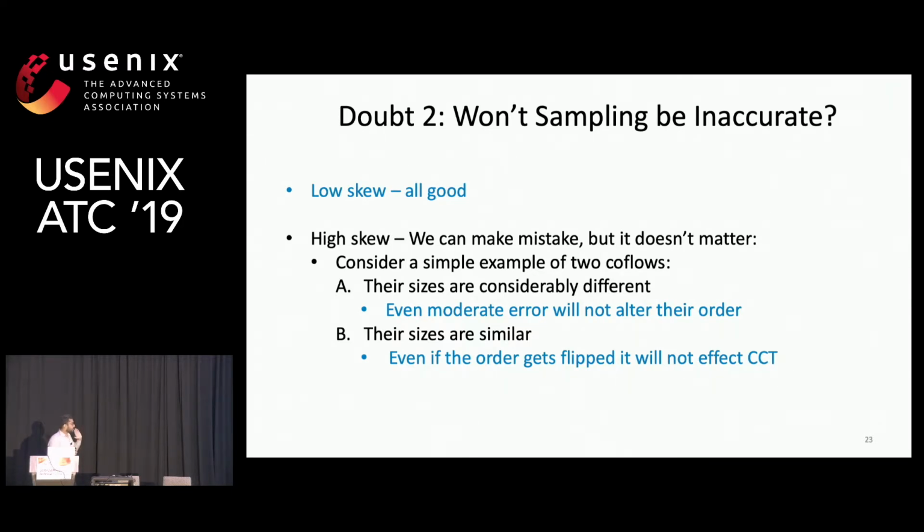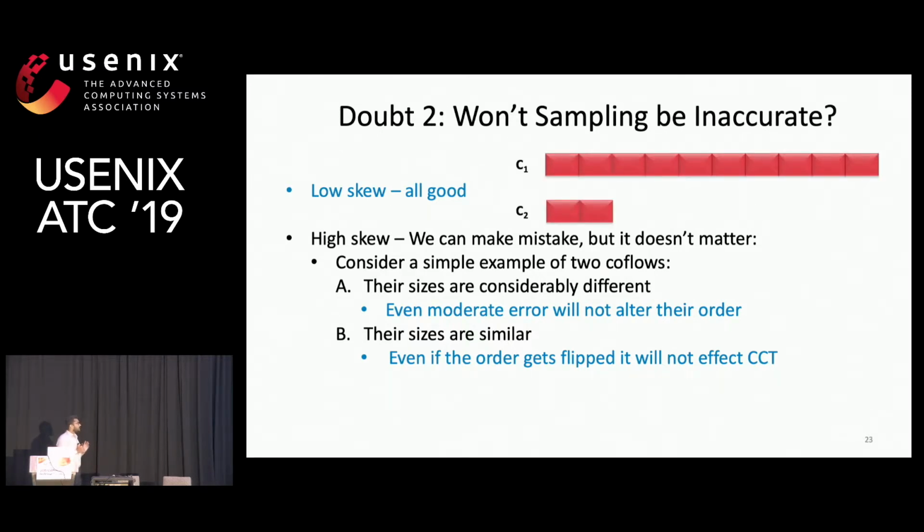So let us consider this in two cases by looking at a simple example of two coflows, C1 and C2. In the first case, let us consider that they have a considerable difference in their length, where C1 is of 10 units and C2 is of 2 units. And since there's high skew, we might end up making some certain amount of error. But let's argue here about an extreme case of error. Let's say we make 30% error in C1, and we estimate its size to be 7. And we make 100% error in C2, and we estimate its size to be 4. But still, C1 will remain larger than C2. And so the order will not get flipped.